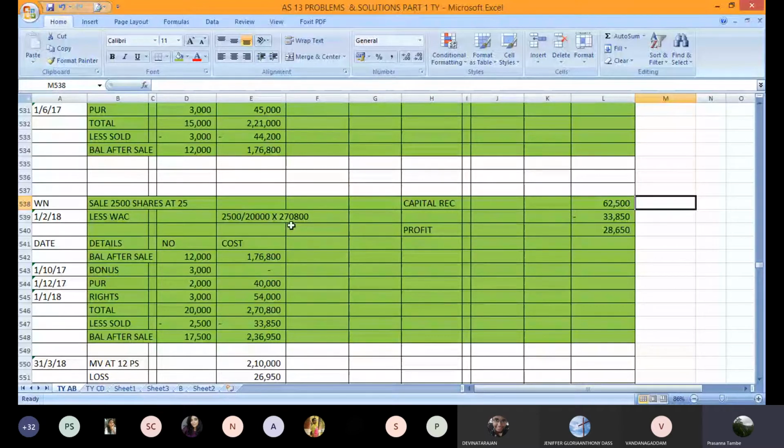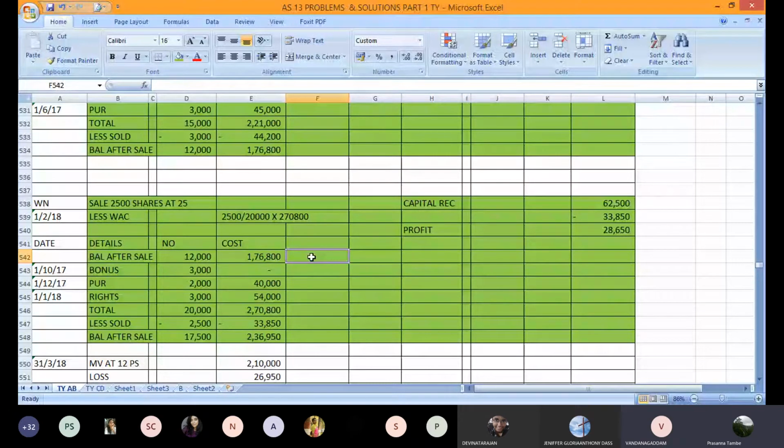This was a working note of earlier sale, and here I was showing you what is the number of shares left after the sale. We were having 12,000 shares and the adjusted cost for 12,000 shares, the remaining cost, is 1,76,800. So I'm showing that balance here. Balance after a previous sale, number of shares are 12,000 and the corresponding cost is 1,76,800. Is everybody following this? Remaining number of shares and the corresponding cost?